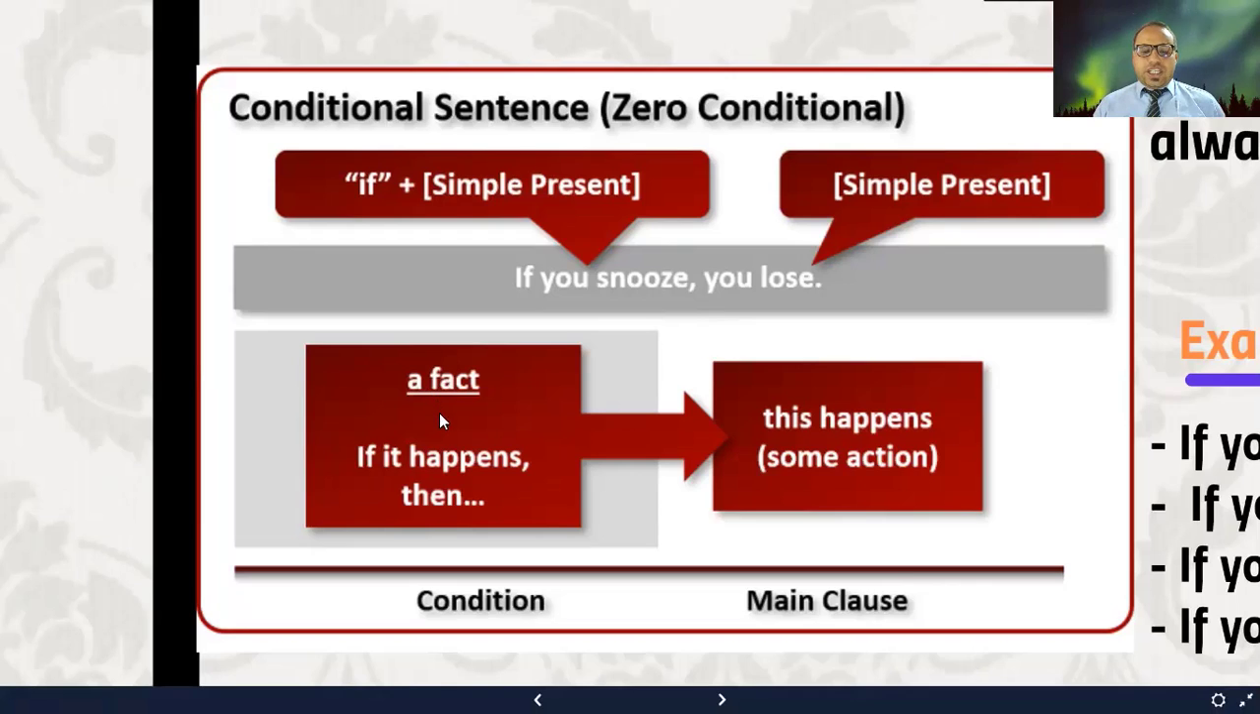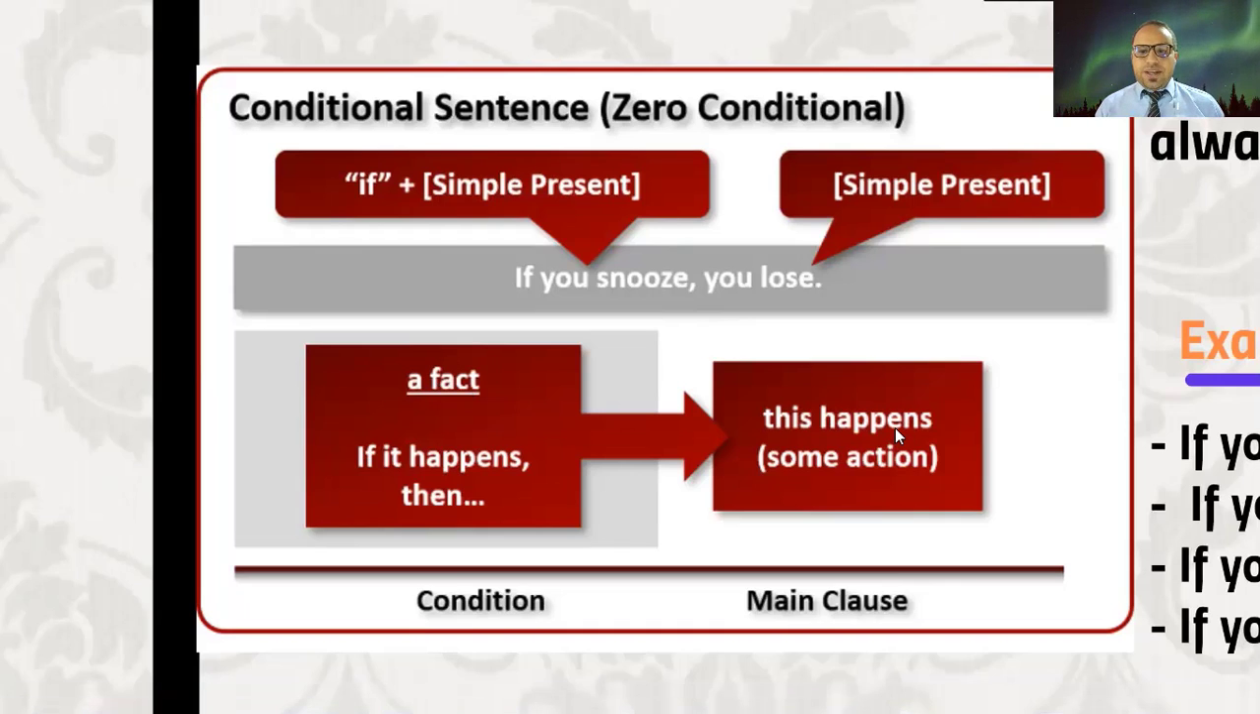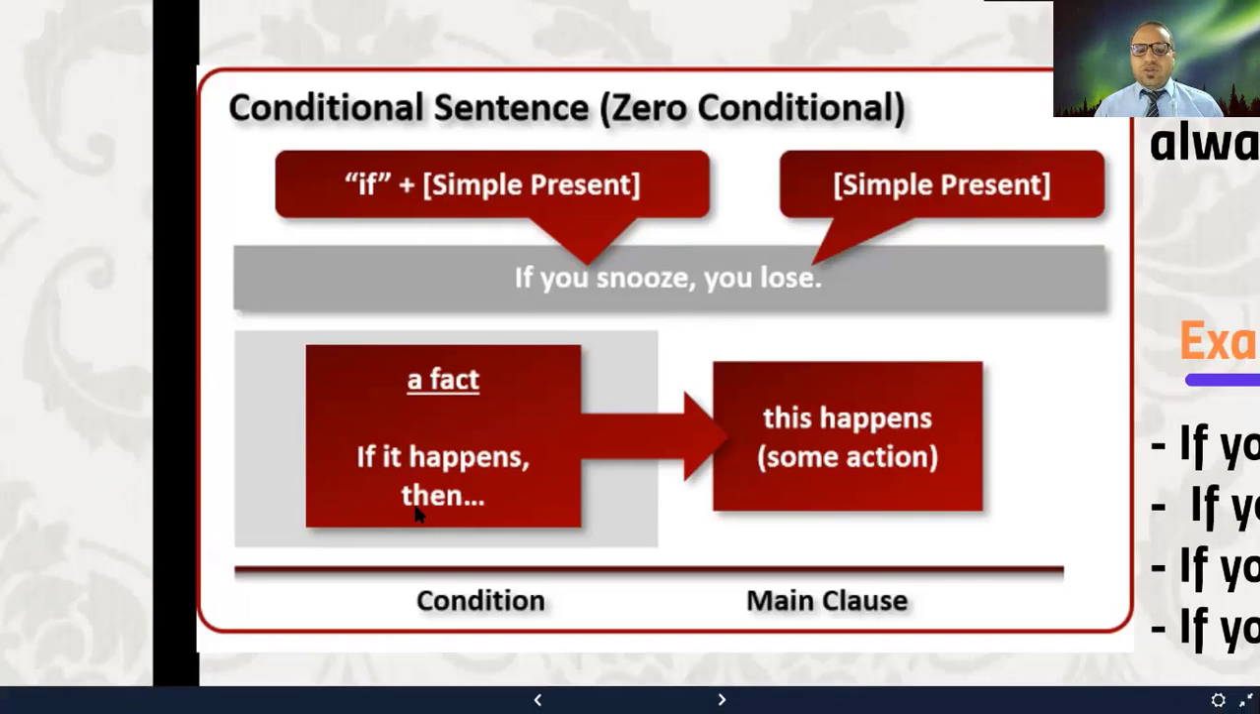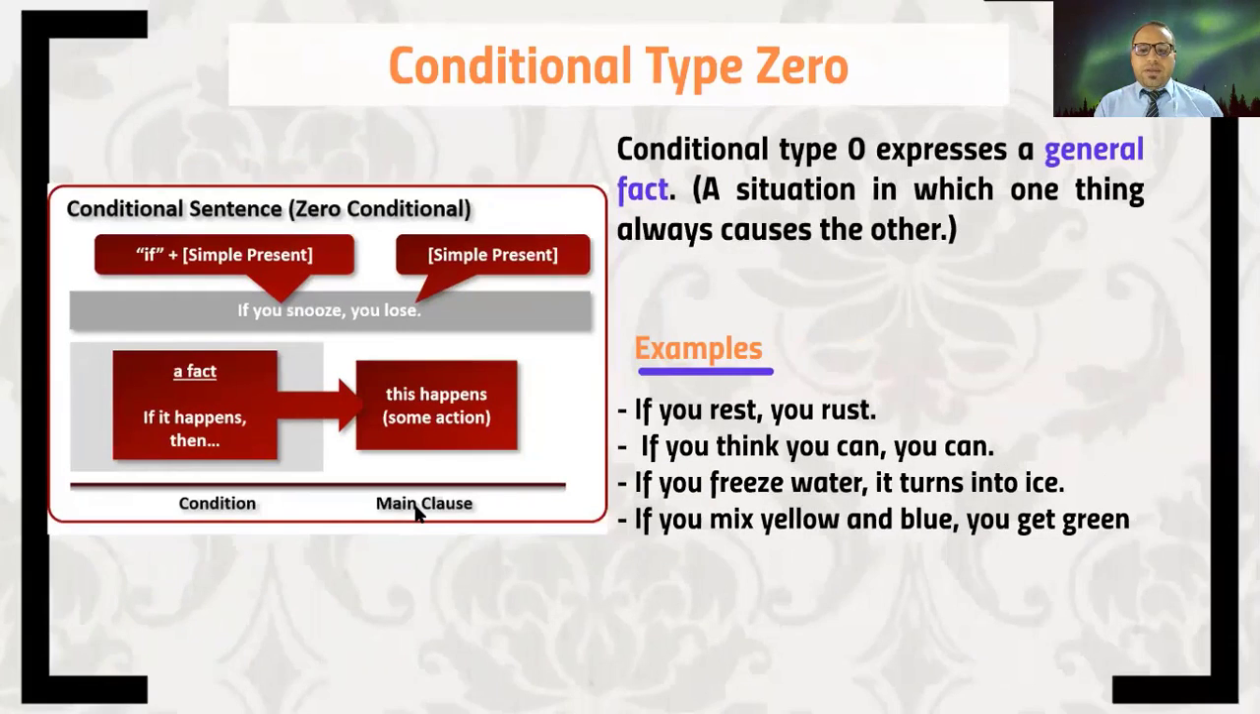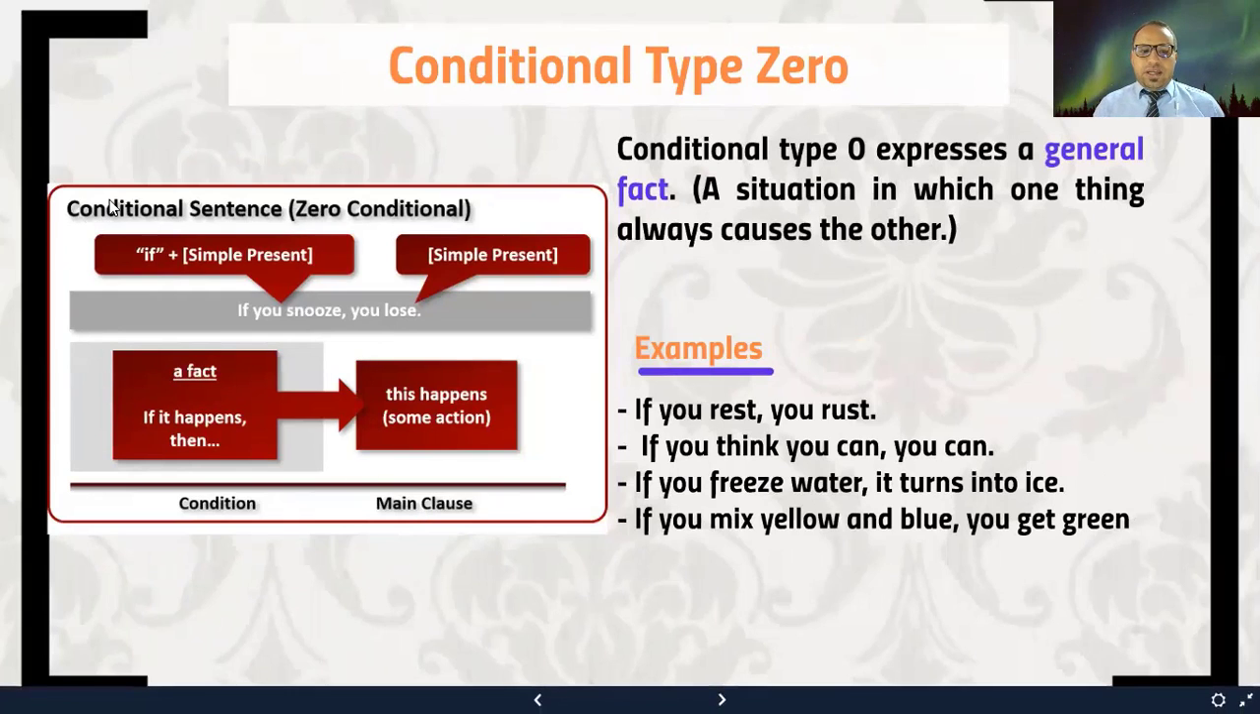So as we said, conditional type 0 expresses a fact. What does this mean? It means that if it happens, then this happens, okay? If something happens, then something else happens always, right? That's what we mean by a fact, okay? It means it always happens and everybody accepts it as being true. Now I want you to remember the form, please. Remember, if plus simple present in the if clause and simple present in the main clause.